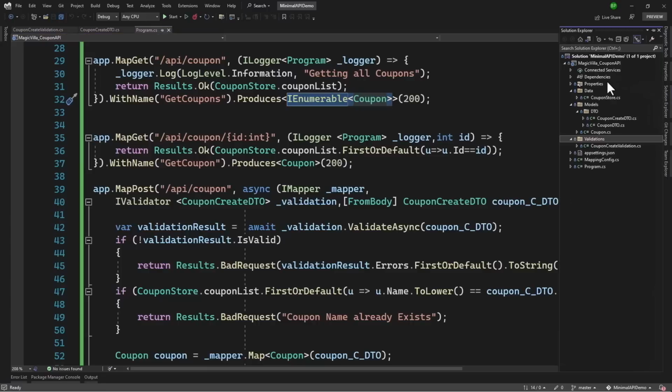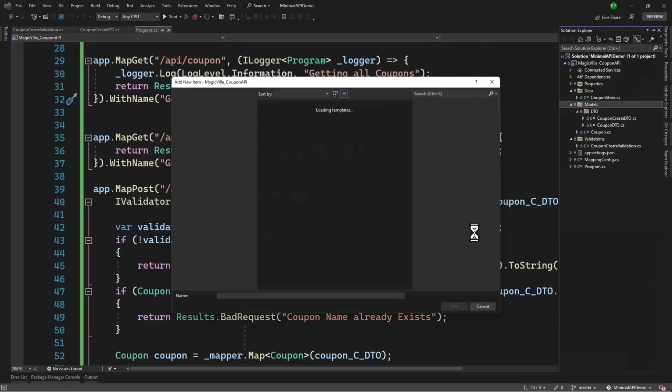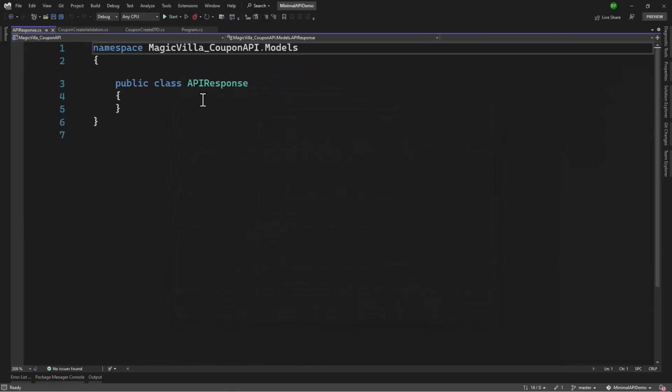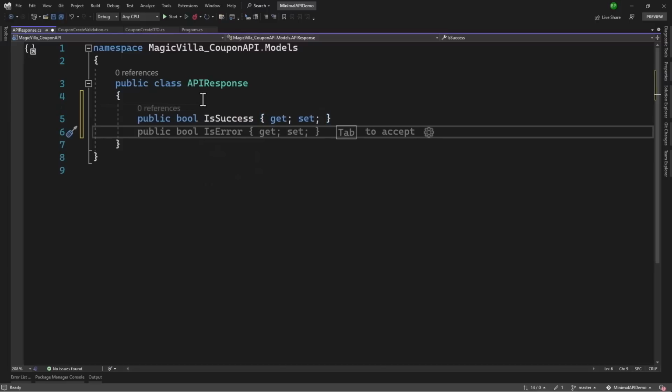So in the solution here, in our models, let me add a new class. I will call that APIResponse. In there, I want a few properties. The first one will be a boolean on if everything was good, so that will be IsSuccess.